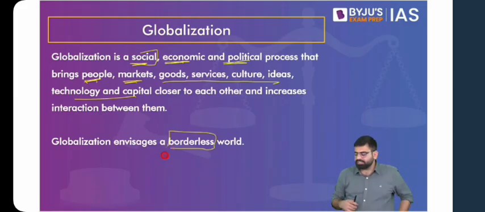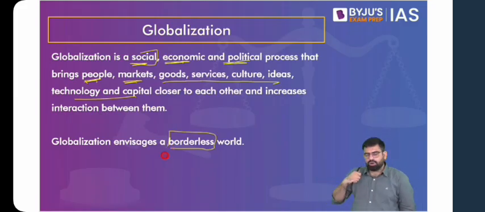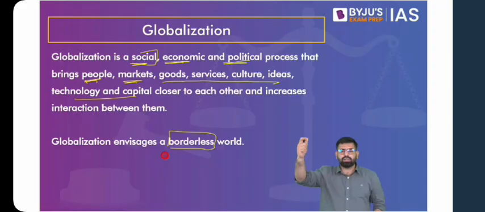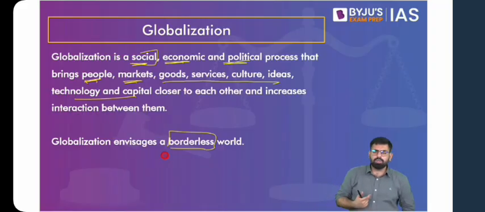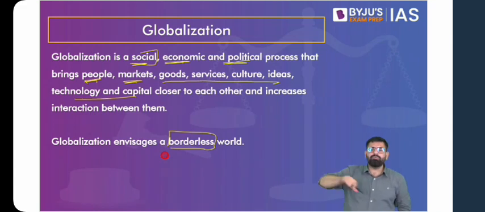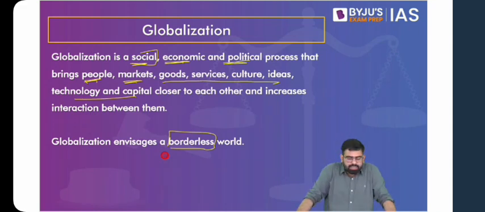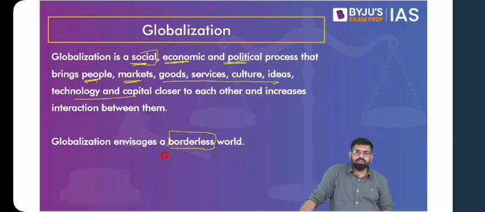Now think about globalization. If one incident or one event happening in one country is impacting all other countries across the globe, do you think their physical borders matter so much? You would say no. One economic event happening in one country impacts everyone. The idea of COVID, the economic crisis that followed, is impacting everyone, irrespective of borders. Borders are not so important anymore. Someone sitting physically 2,000 kilometers away from you, you can just connect with them over a call, over a video call. Borders do not matter so much now.